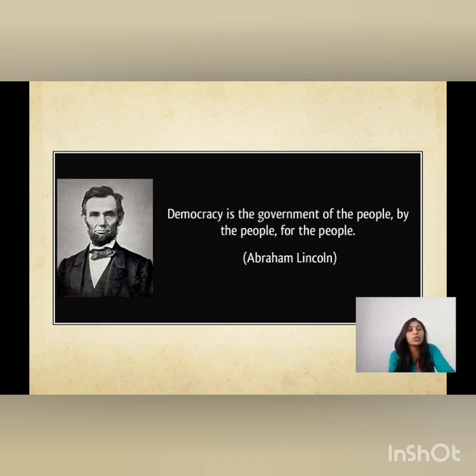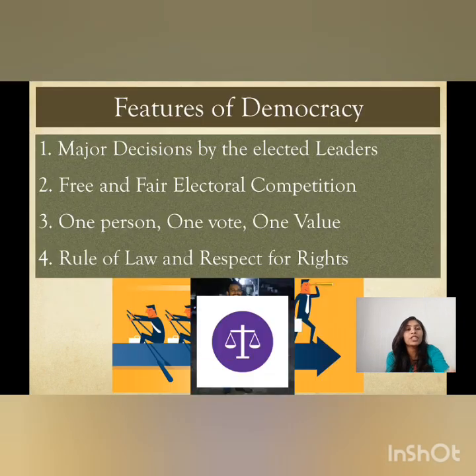Now let's go to the next topic of this chapter, which is the features of democracy. Democracy has 4 major features, and each of these features has an example attached to it, so we'll go through each example also. First, major decisions by the elected leaders. Second, free and fair electoral competition. Third, one person, one vote and one value. Fourth, rule of law and respect for rights.